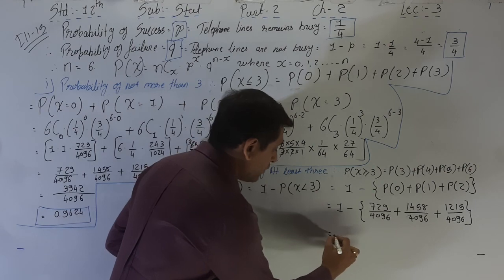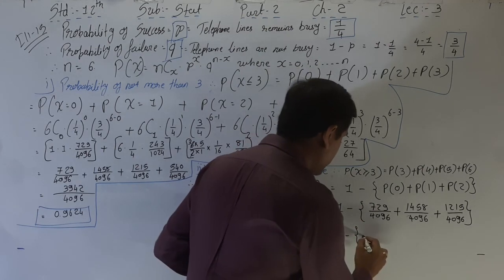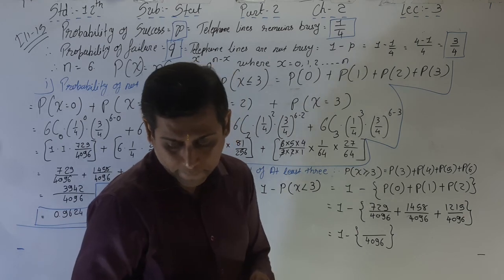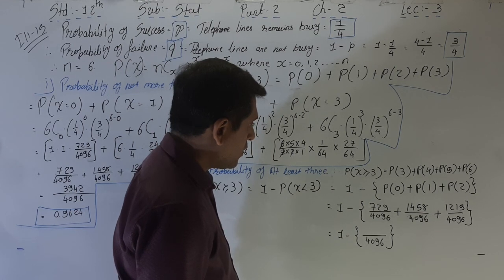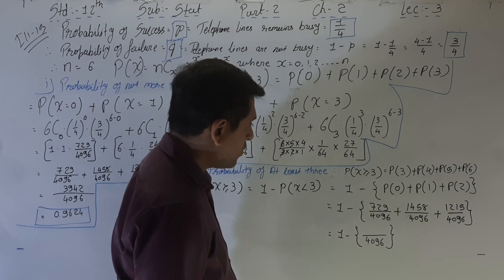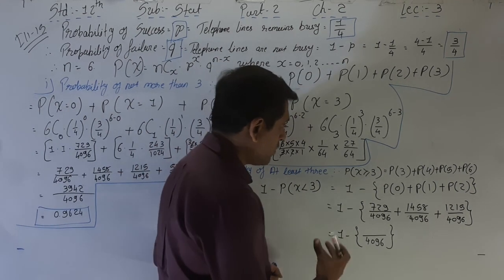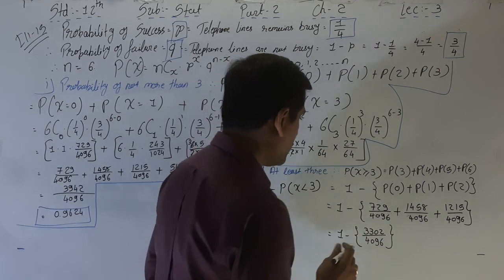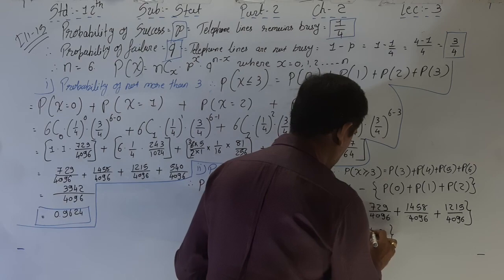Okay, so now what is the final? 1 minus 729, 1458 and 1215, make the total. The LCM is 4096.